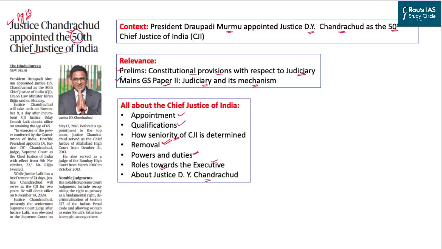From the prelims perspective, it is important under the constitutional provisions with respect to the judiciary, and in the mains examination, it can directly be asked with respect to the judiciary and its mechanism in the Indian Constitution in your GS Paper 2. So today we are going to read about the appointment, qualification, seniority decision, removal, and the powers and duties and the role of the CJI towards the executive, and basic details about D.Y. Chandrachud.